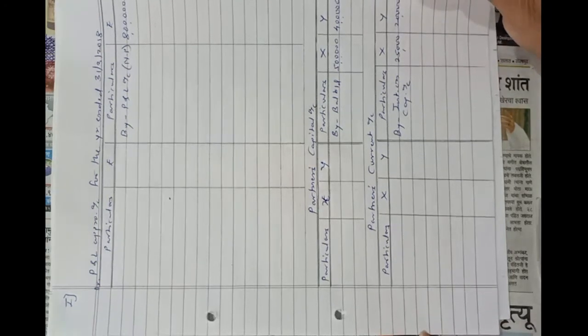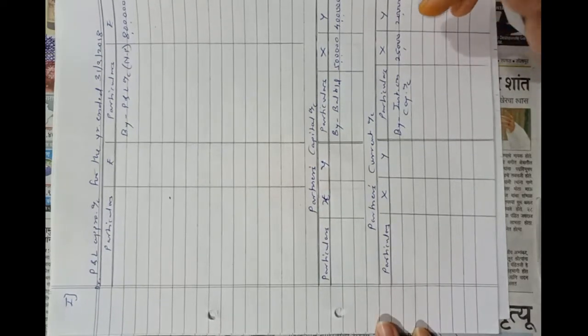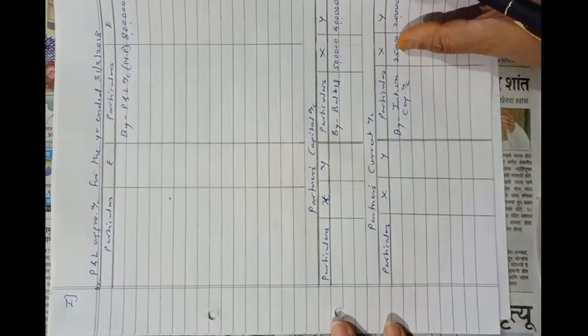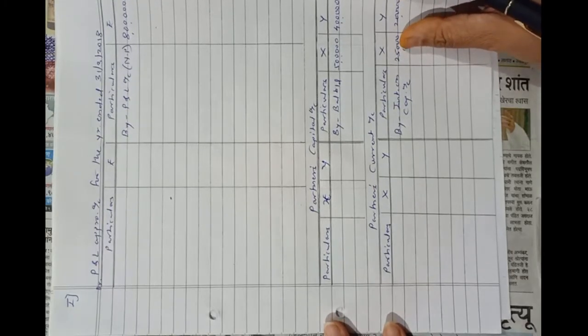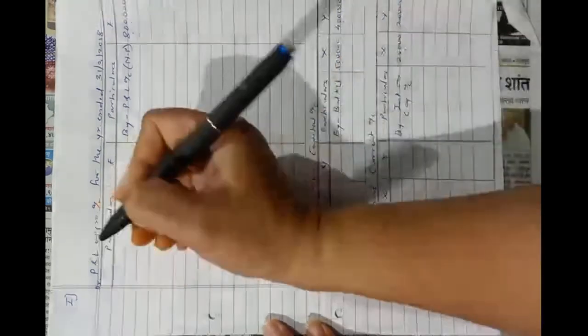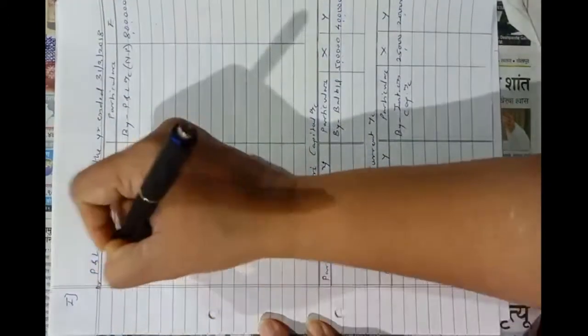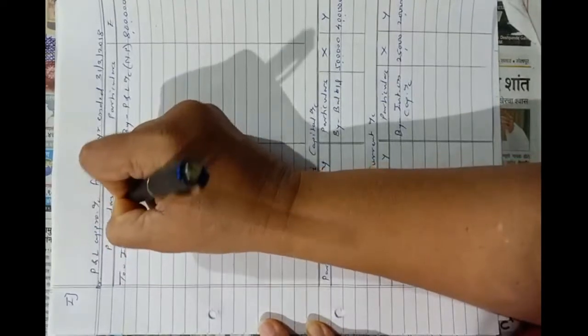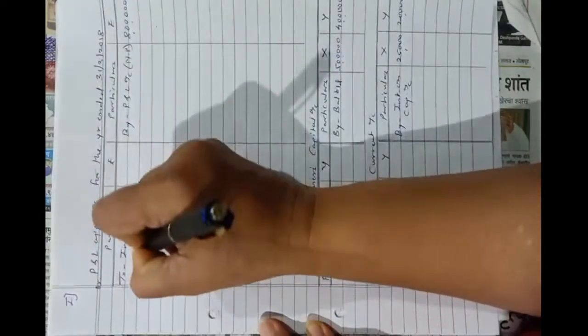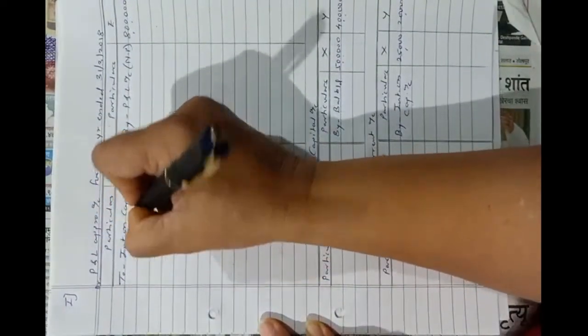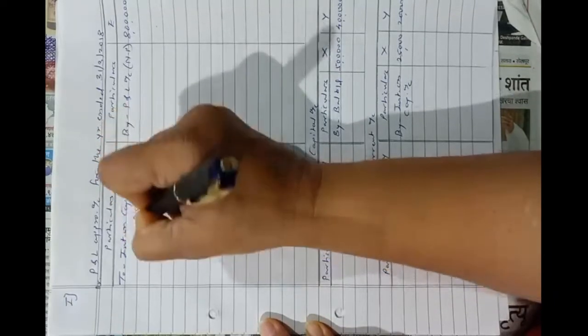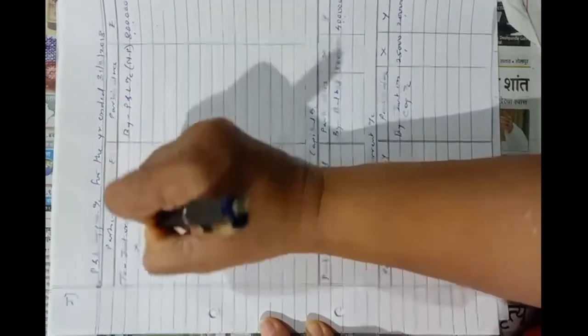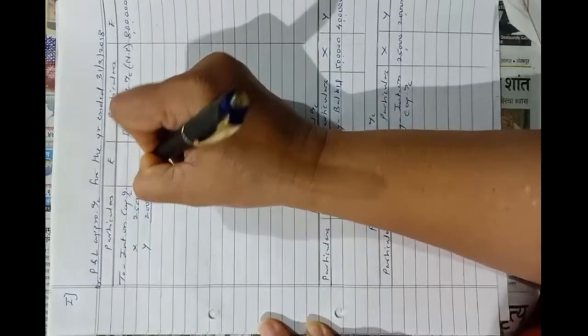Then we have to transfer this interest on capital to profit and loss appropriation account. So here to interest on capital, X 25,000, Y 20,000. So total amount is 45,000.